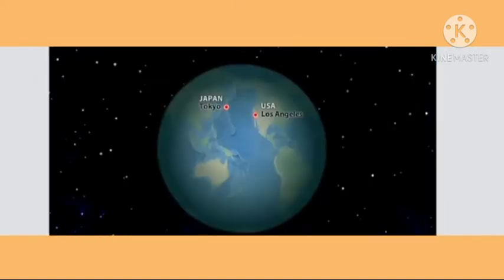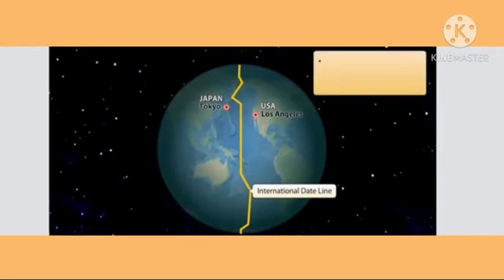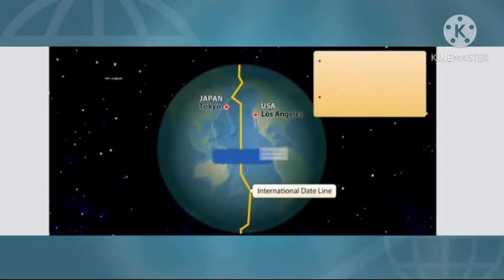This was because when they traveled from Tokyo to Los Angeles, they crossed the international date line. The international date line is an imaginary line that runs from north to south. It roughly follows the 180-degree longitude.